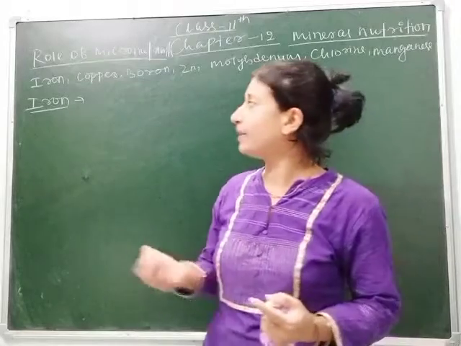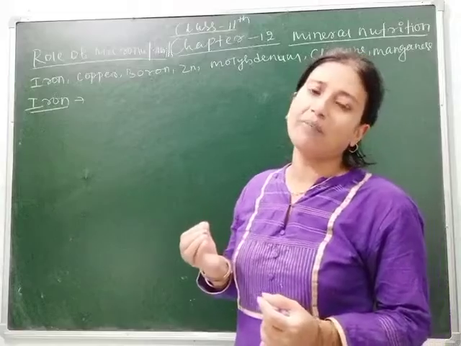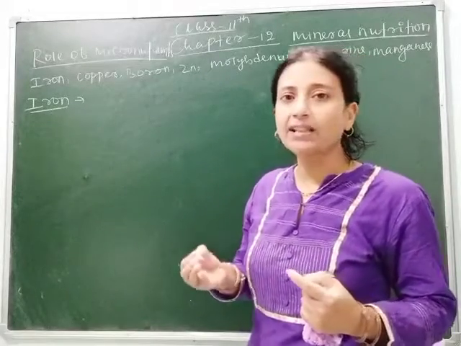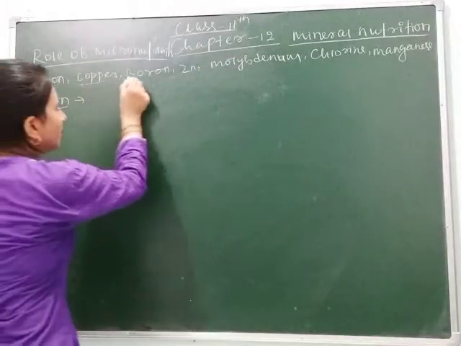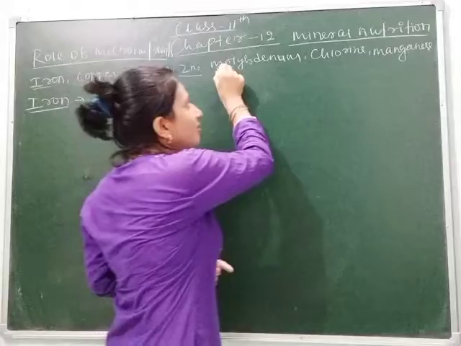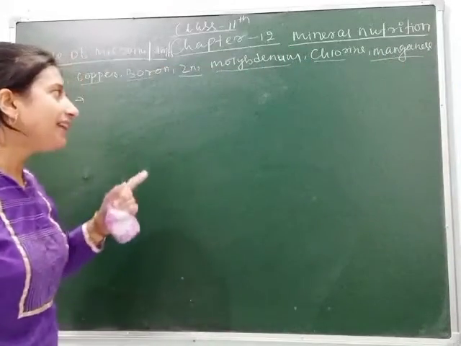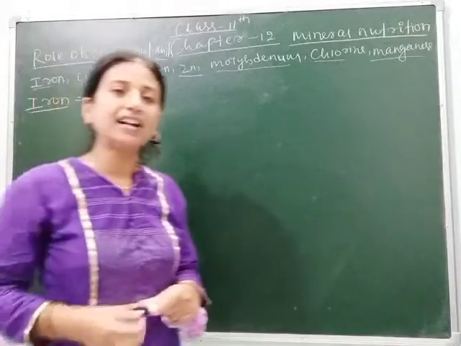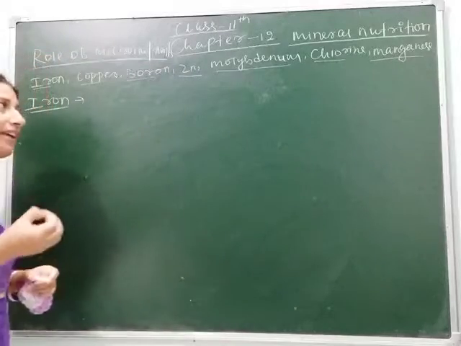So like human beings, plants also need some elements in a very small amount. And let's know what are these elements which are needed by the plant in very less amount: iron, copper, boron, zinc, molybdenum, chlorine and manganese. These are the nutrients which are required by the plant at less than 0.1 millimole per kilogram.